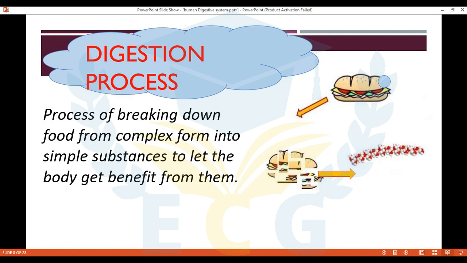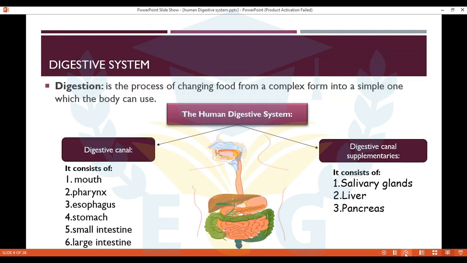So what is digestion? It's a process of breaking down the food or changing the food from complex form into simple substance that gets your body benefit from this food. Okay, let's see here. The digestive system consists of 2 main parts, which are digestive canal and digestive canal supplementers.